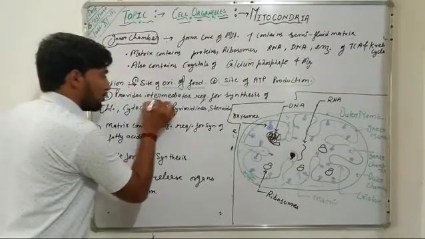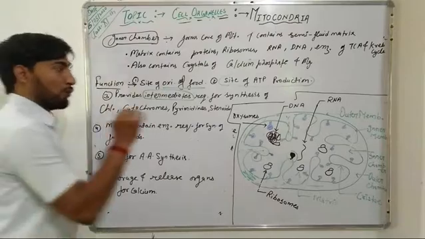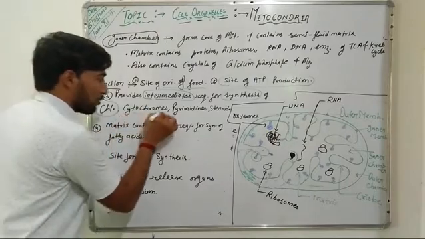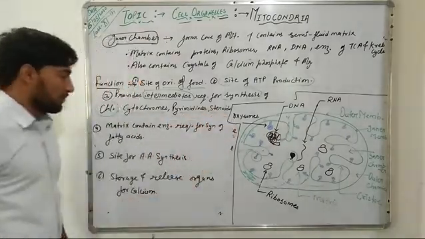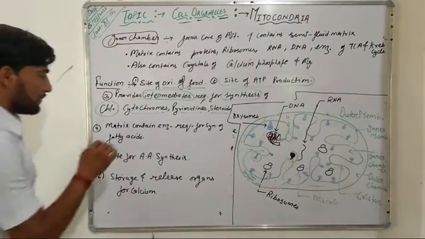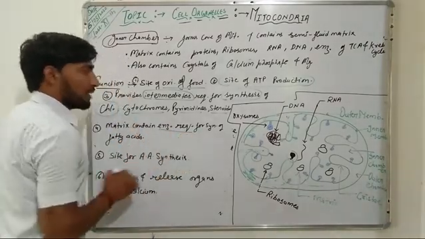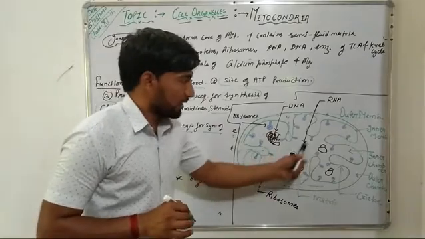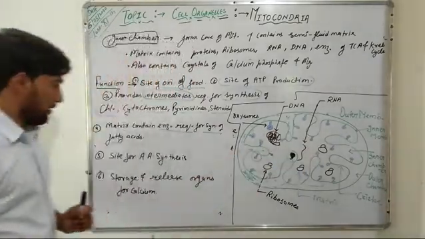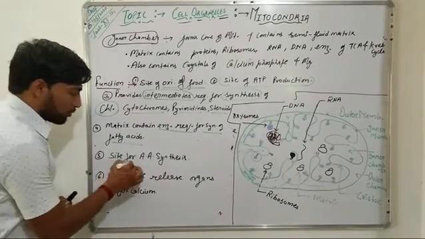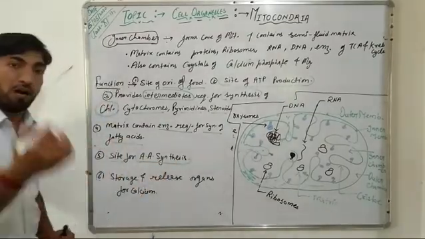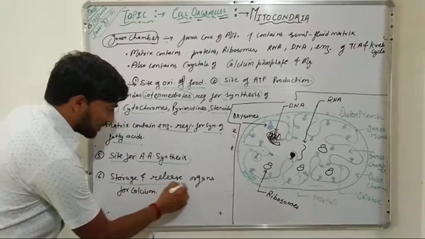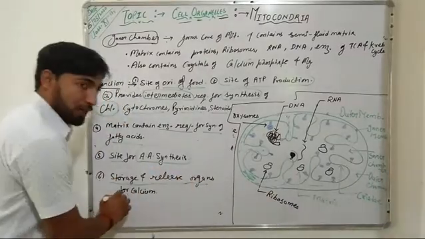Further, mitochondria also provide certain intermediates for the synthesis of compounds such as chlorophyll, cytochromes, pyrimidines and steroids. The matrix of mitochondria contains enzymes which are required for the synthesis of fatty acids. Mitochondria also act as a site for the synthesis of amino acids, and as a storage and release organ for calcium.